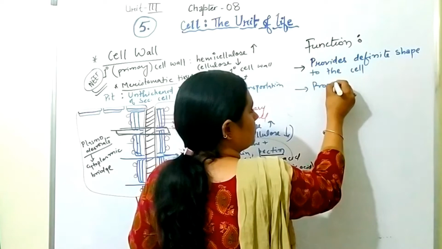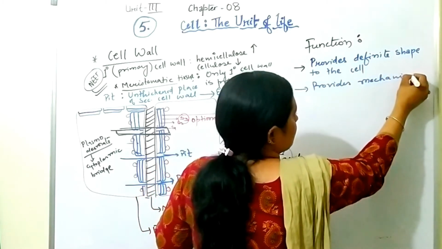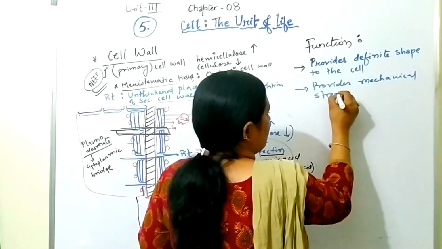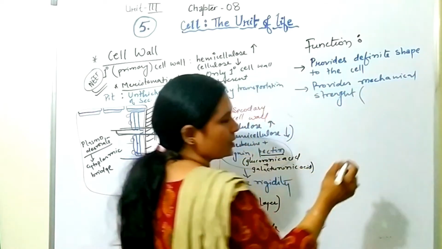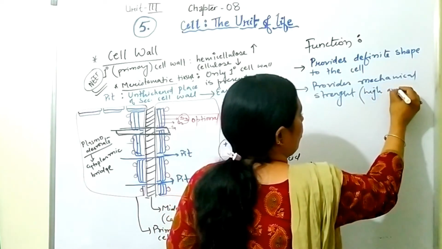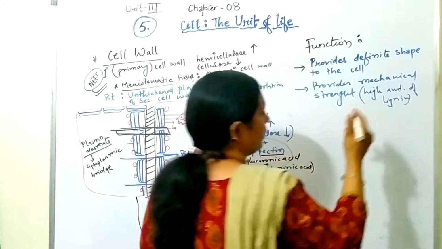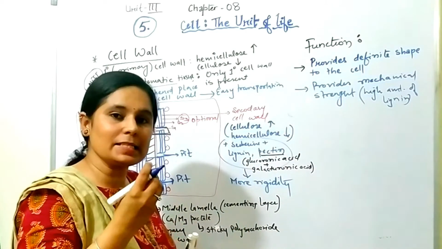Provides mechanical strength. And how it provides mechanical strength? As it is having high amount of lignin. So deposition of lignin gives it a mechanical strength.